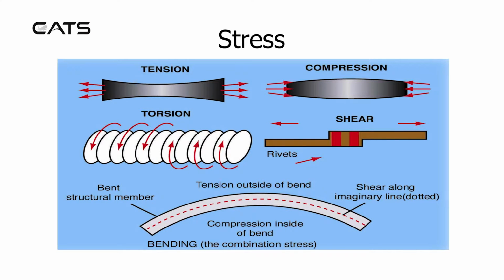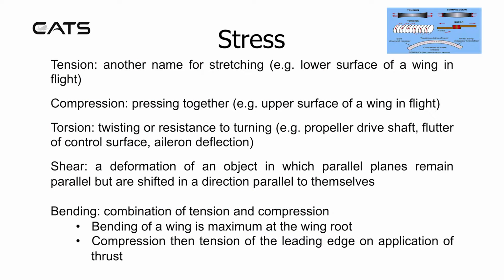Here are the different examples of stress which can exist. Tension is another name for stretching. For example, the lower surface of a wing in flight. Compression is pressing together. For example, the upper surface of a wing in flight. Torsion is twisting or resistance to turning. For example, the propeller drive shaft, flutter of a control surface, or aileron deflection.